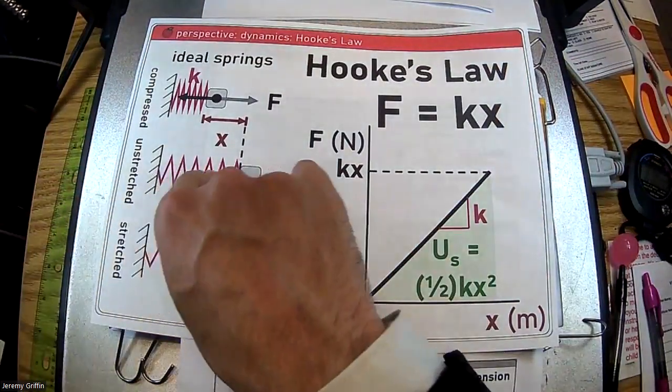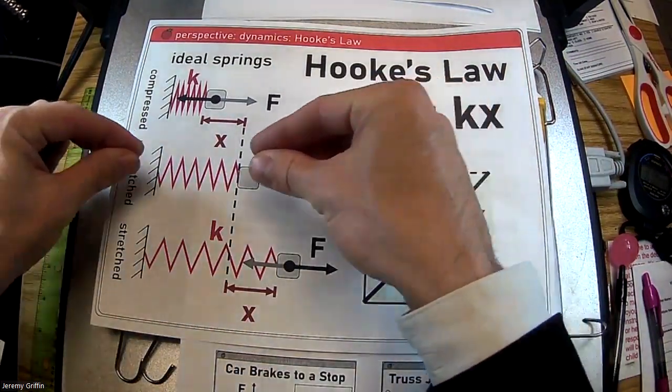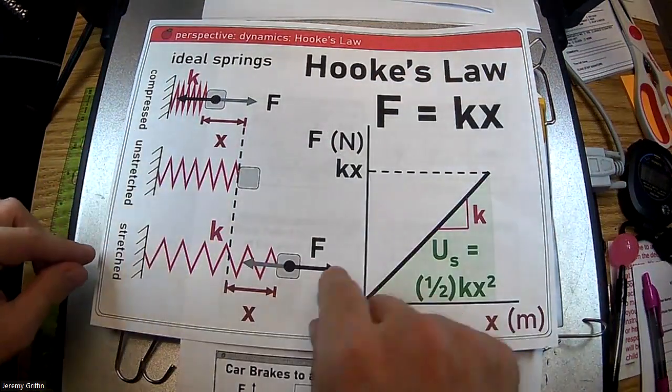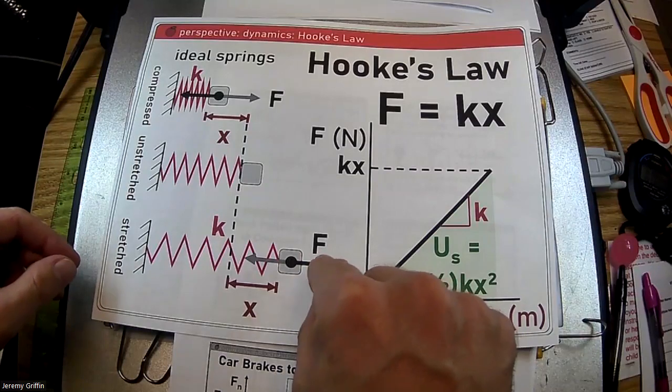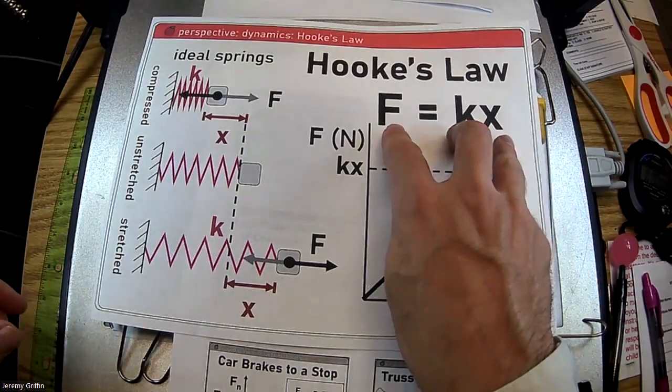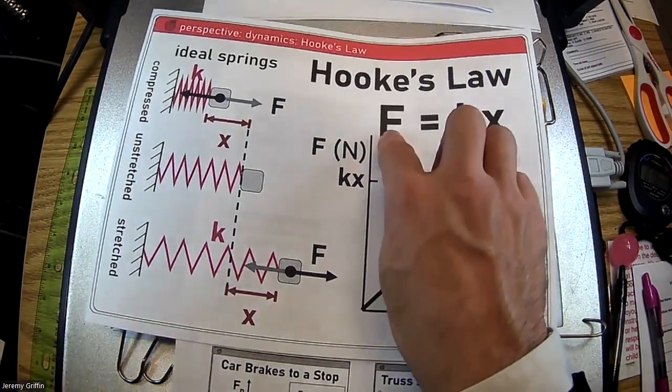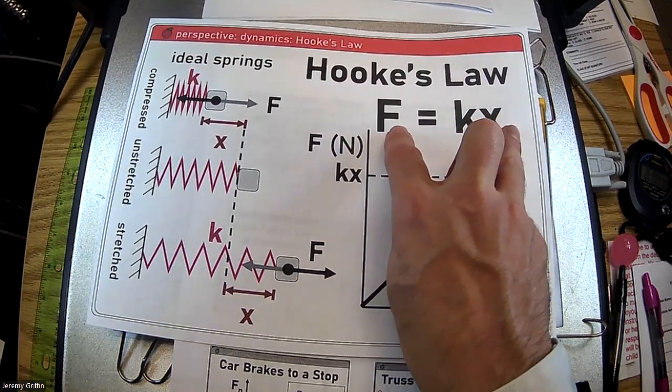So here's an unstretched spring right here. If you put some force on it to pull it, it'll stretch out. How much? Let's suppose it stretches amount X, and you applied force F to do that. There's a direct relationship here. If you triple the force, it'll also triple the stretch amount. You see that?